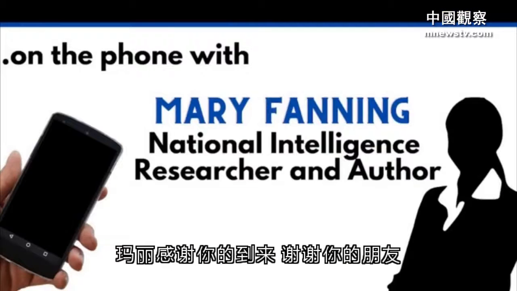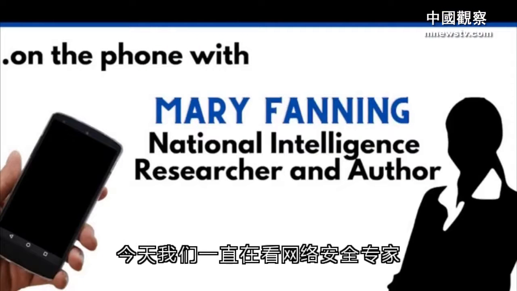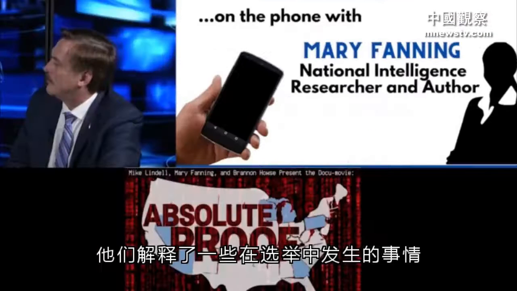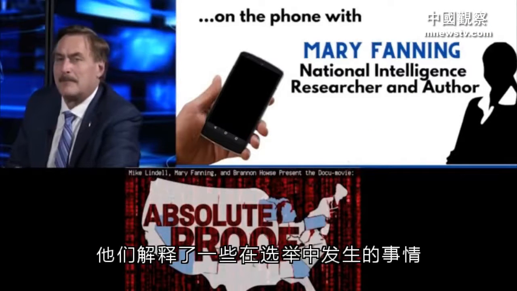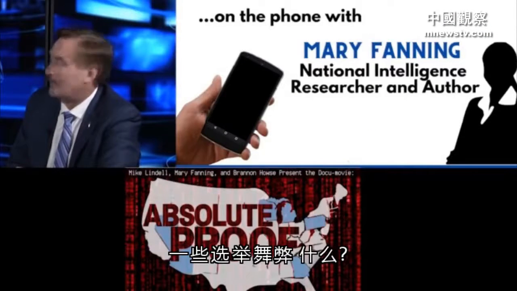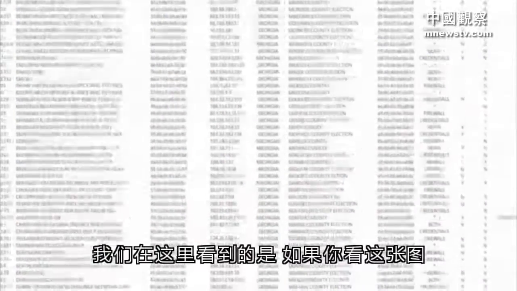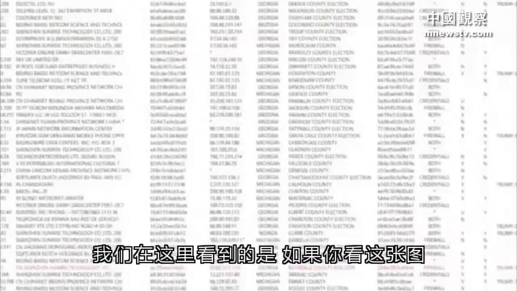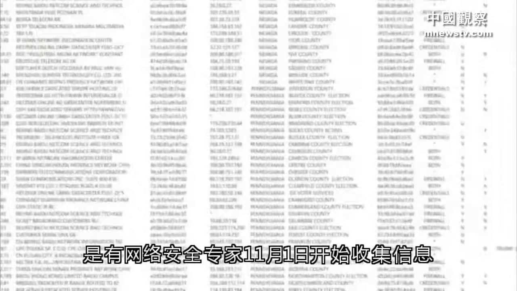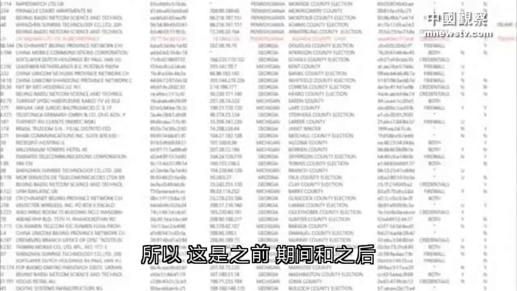Thanks, Mike. Today we've been watching cybersecurity experts, and they've explained some of the things that happened in the election, some of the election fraud. But what we're seeing here, if you look at this chart, is that there were cybersecurity experts who began collecting information on November 1st.